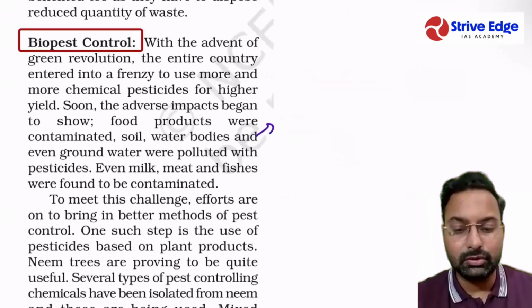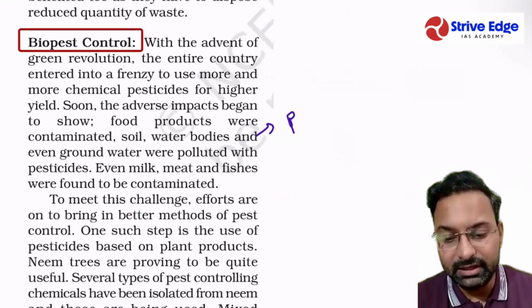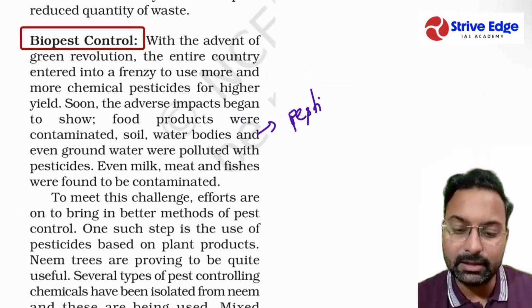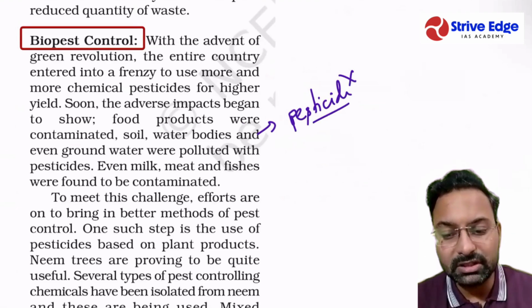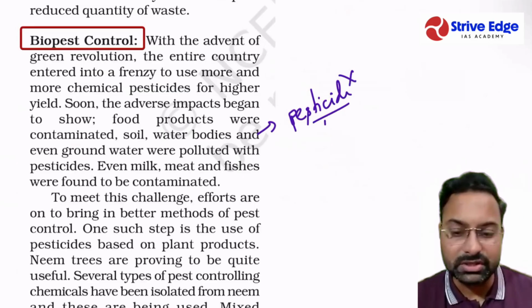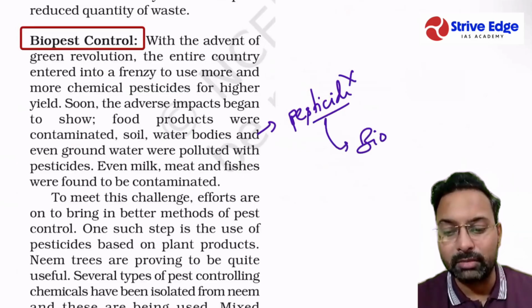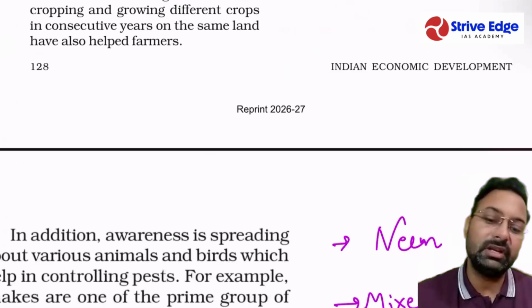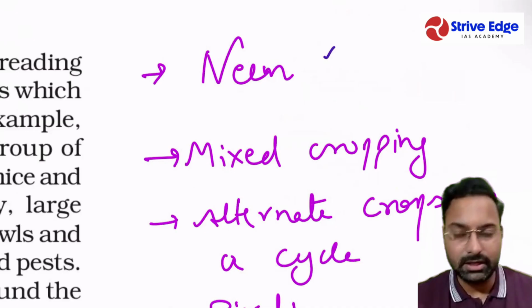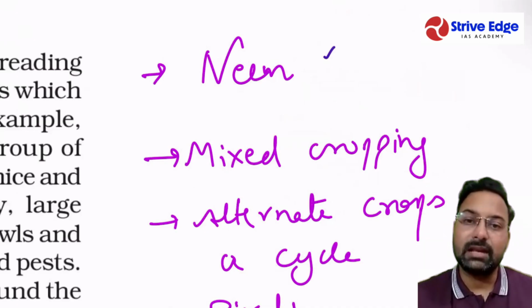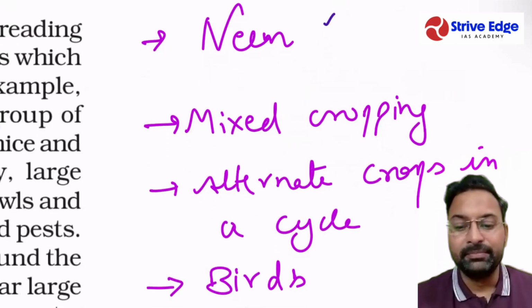Biopest control also can be utilized, because we spread pesticides in our agriculture. So instead of using these pesticides which are chemical in origin, we can go for biopest control. What we can utilize is neem, a tree which has the potential to repel pests.